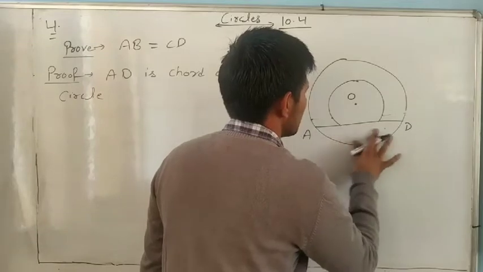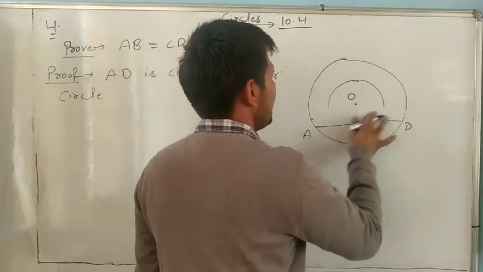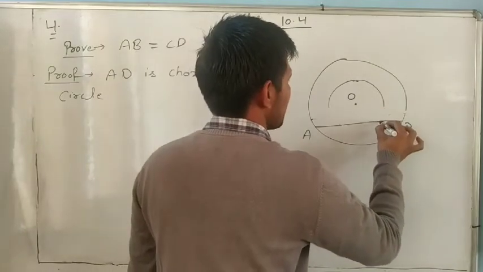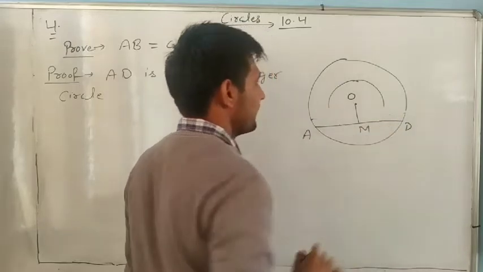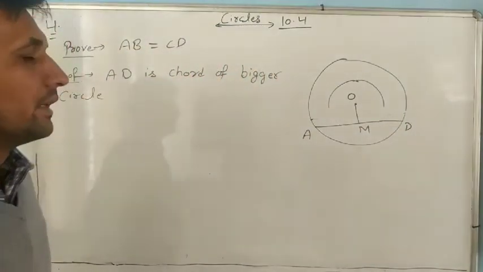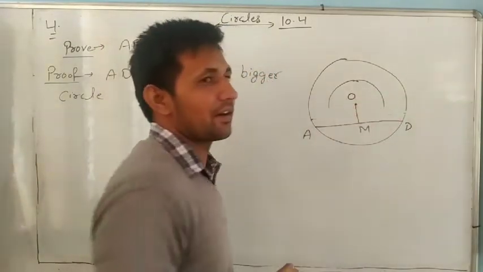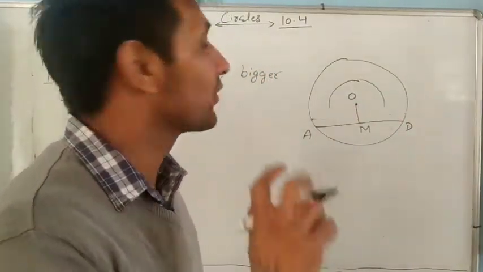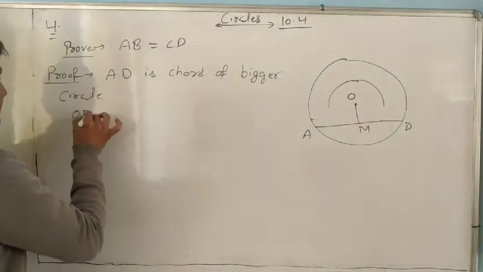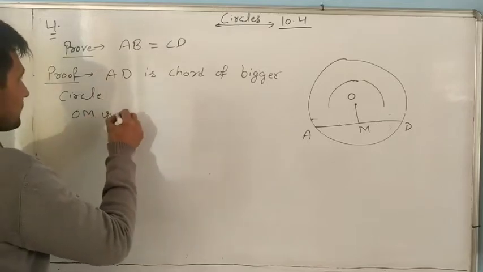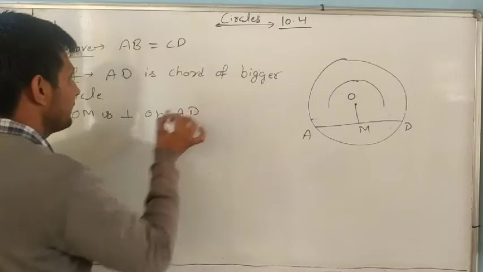Now, AD is the chord of the bigger circle, and if you draw the perpendicular OM, the perpendicular from the center always bisects the chord. AD is the chord of the bigger circle, OM is perpendicular to AD.